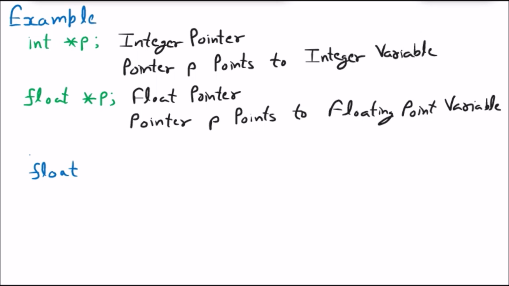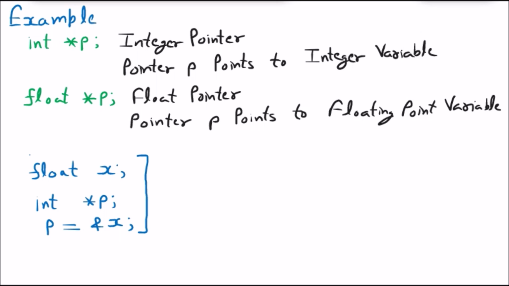Now let us suppose that I am saying float x. That means a variable x of float type is declared. Then I'm saying int *p. Star means a pointer, so pointer p is declared. Then I am saying p = &x. That means p has the address of x. Now we have to check whether this is valid or not, or whether it will give correct output or not.